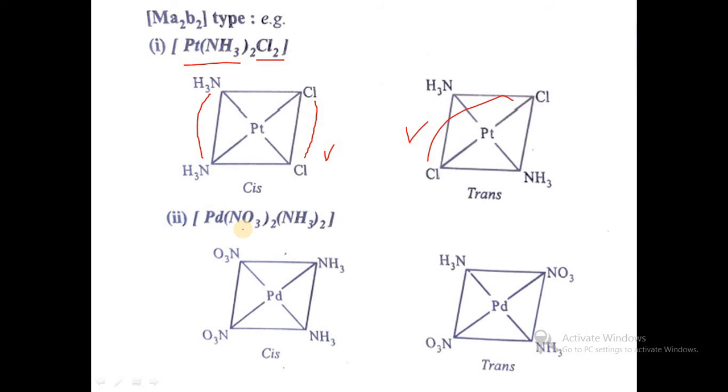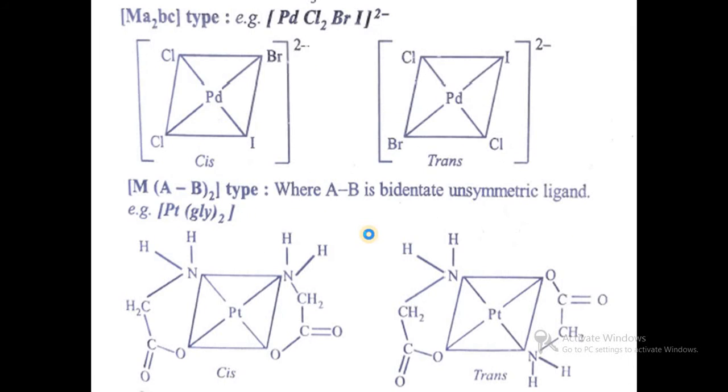Then next example, palladium NO2 twice, NH3 twice, that is diamminedinitritopalladium(II). In the cis form the two amines are near to each other, but in the trans form the two amine groups are opposite to each other. So this is about MA2B2 geometrical isomerism.